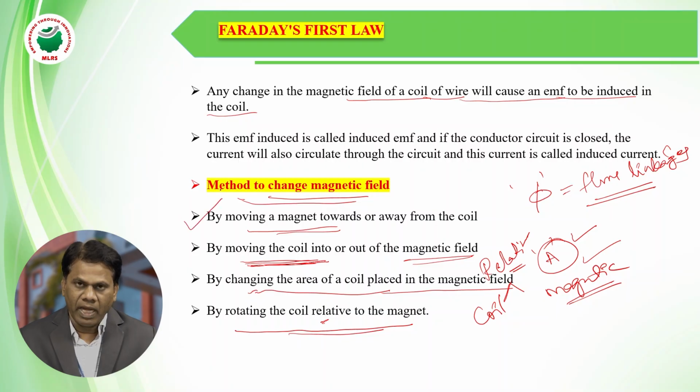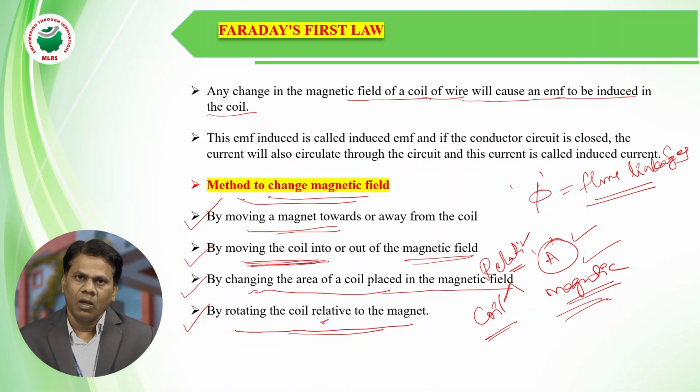By moving the magnet towards the coil or away from the coil, and by moving the coil into or out of the magnetic field. The third one is changing the area of a coil placed in the magnetic field, and rotating the coil relative to the magnet. That means there exists a relative motion between the coil and the magnet. Also, with the change in flux linkages with a conductor, when we bring in a change in the magnetic field, thereby the change in flux linkages cutting the conductor, EMF is induced.